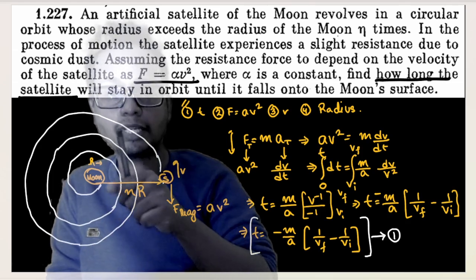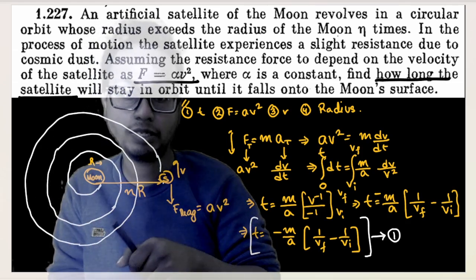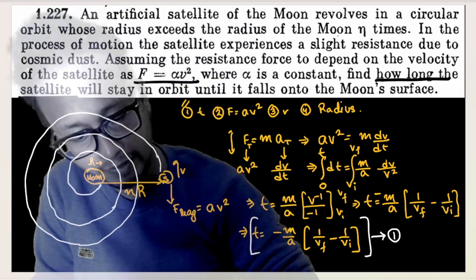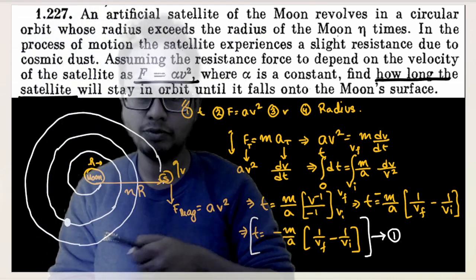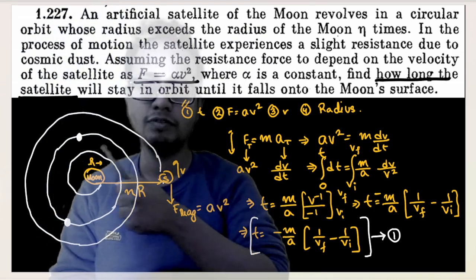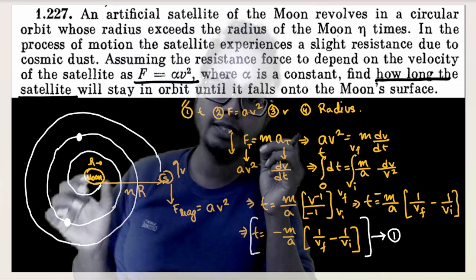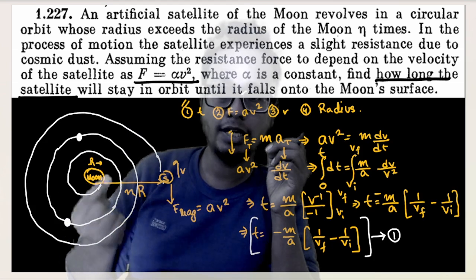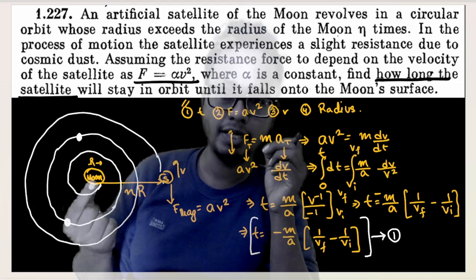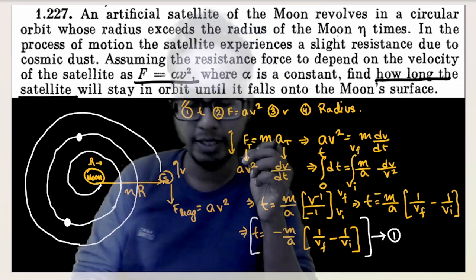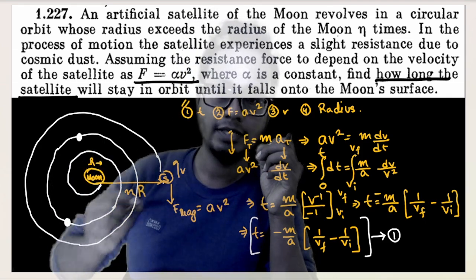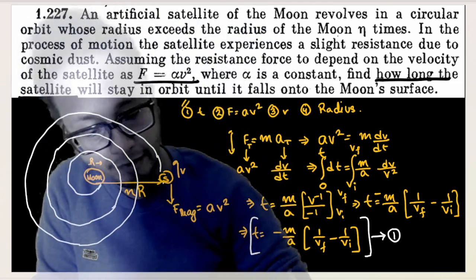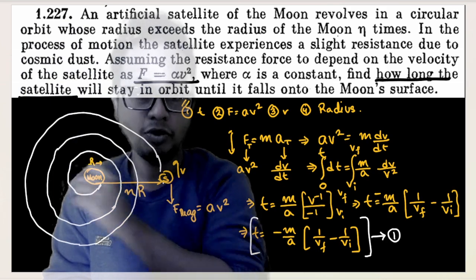Understood? So the velocity of the satellite at each point in the spiral is the orbital velocity at that point, isn't it? I know this much. The velocity of the satellite out here is nothing but the velocity of this circular orbit. So at every point, until it touches the surface, even at the surface before colliding with the surface of the moon, the orbital velocity of the satellite would be nothing but under root GM by radius of moon. Understood this much? Because this is slow deorbitation, the deorbitation is happening very slowly. So at every point in the spiral, the velocity of the satellite would be its orbital velocity.